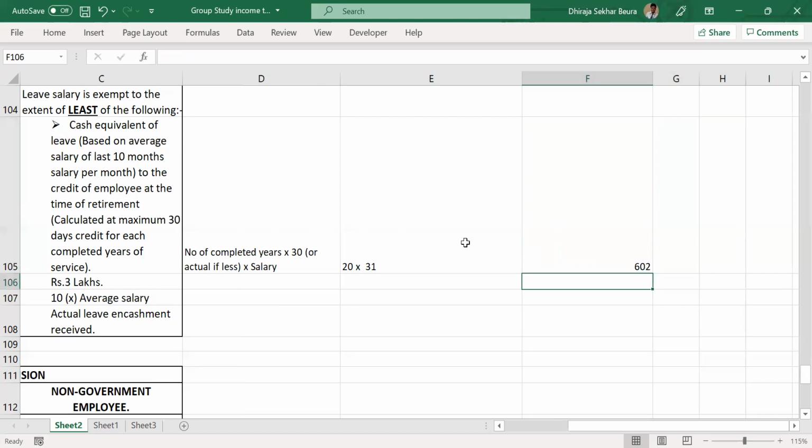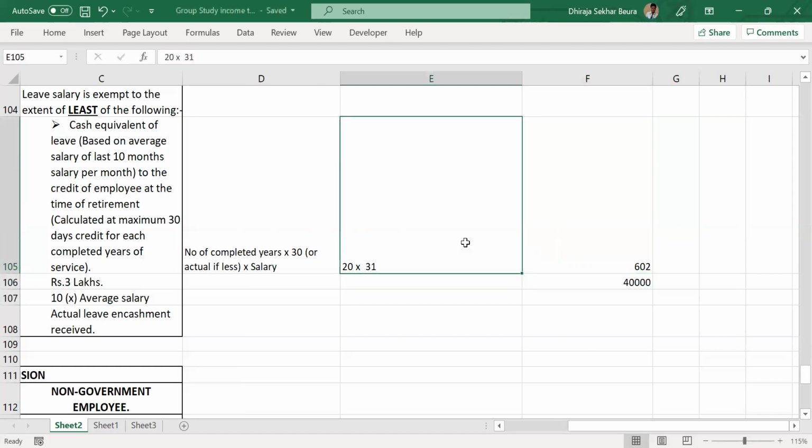My salary per month is suppose 40,000. Now, what do you think the calculation should be? I have 20 years of service. 40,000 multiplied by 600. Does everybody agree with it?